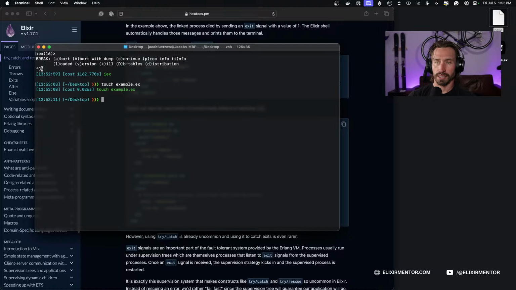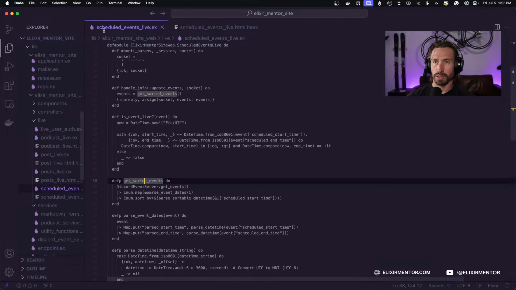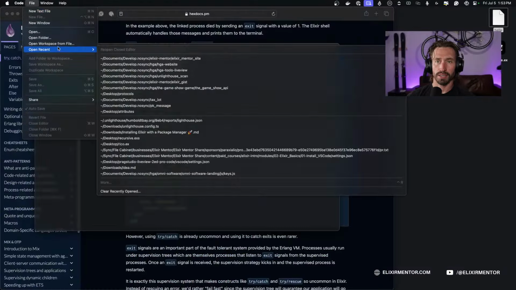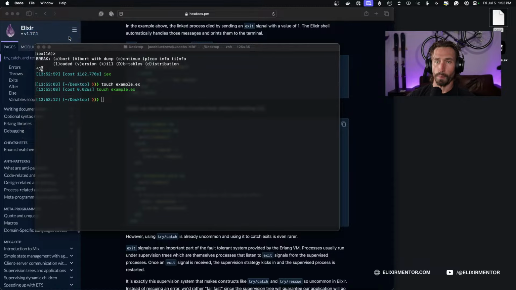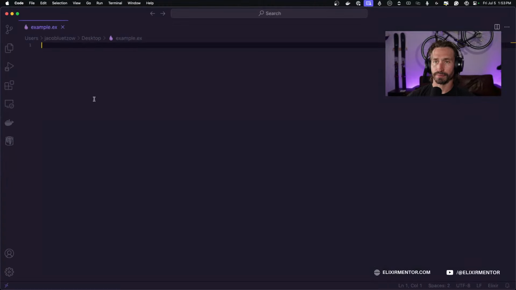And then I'm just going to open Visual Studio Code, close that, and then open a file on our desktop called example.ex.